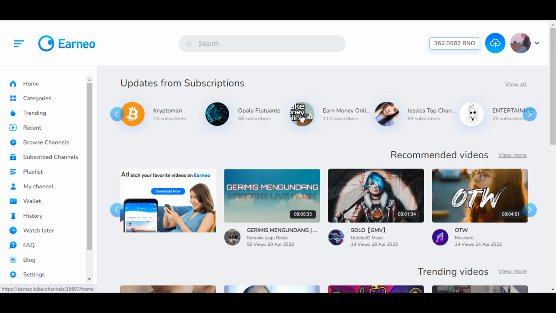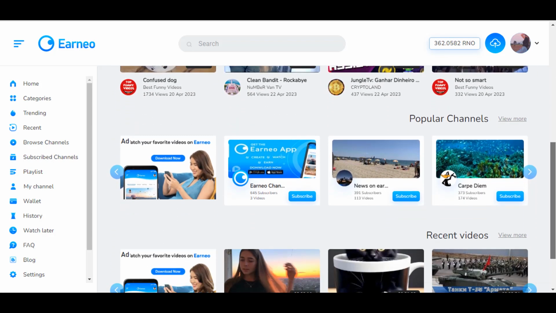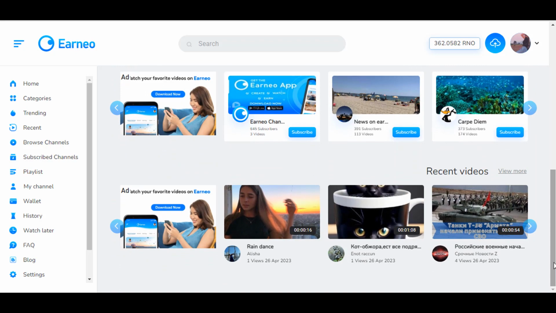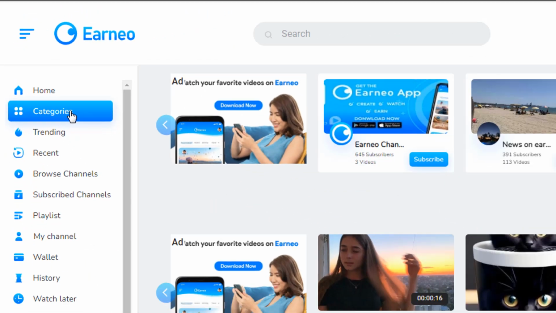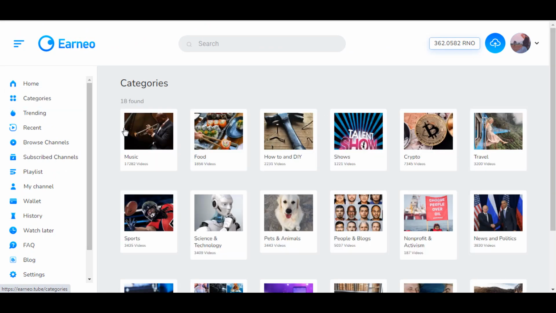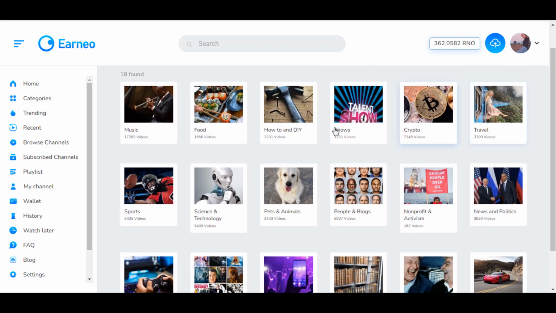The homepage of the platform has many viewing options such as your subscriptions, recommended videos, trending videos, popular channels and newly published videos. You can choose any video to watch. Or you can also watch according to your preferences in the category section. Many genres will meet your interest needs.